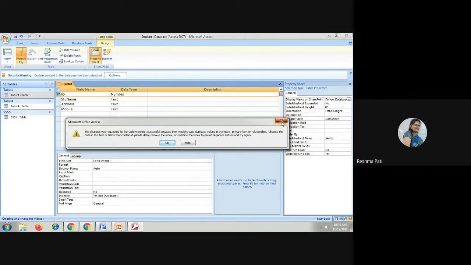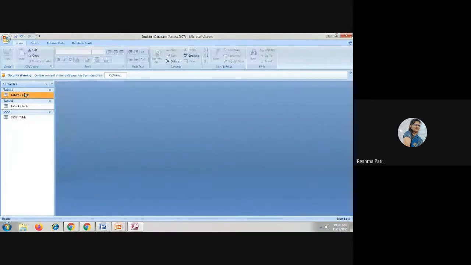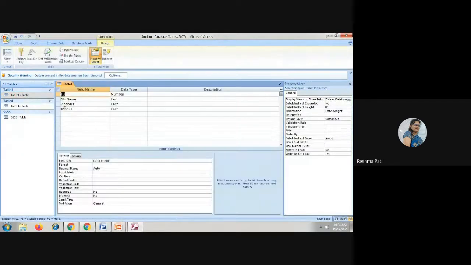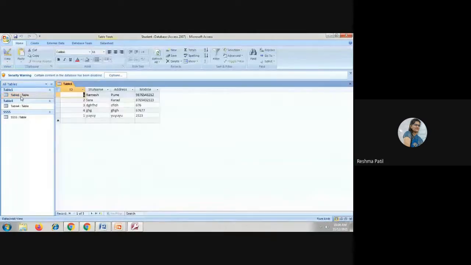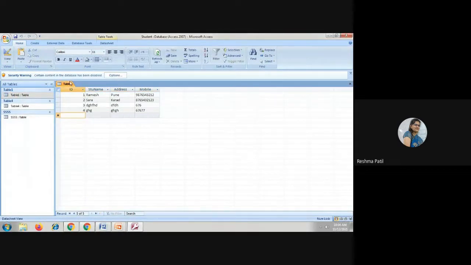So first we have to delete that. Open the table and delete this value first, because duplicate records are not allowed in the primary key field. Save and close it.